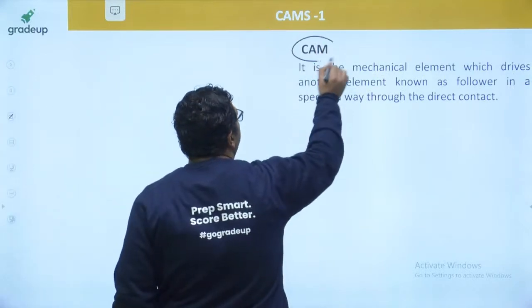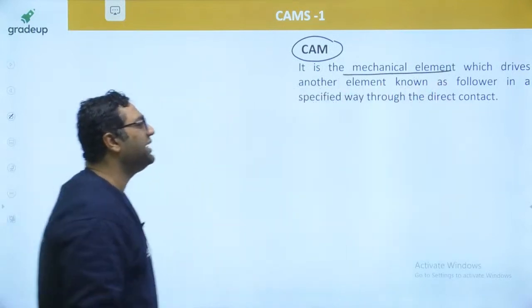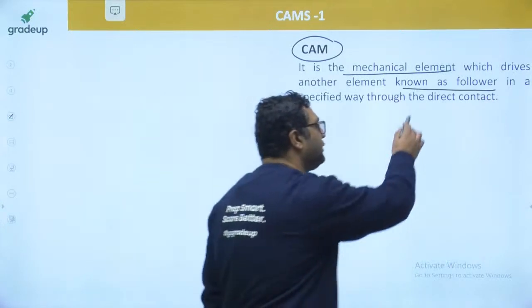When we are talking about a cam, my dear, a cam is a mechanical element which drives another element known as the follower, and it is done by direct contact.